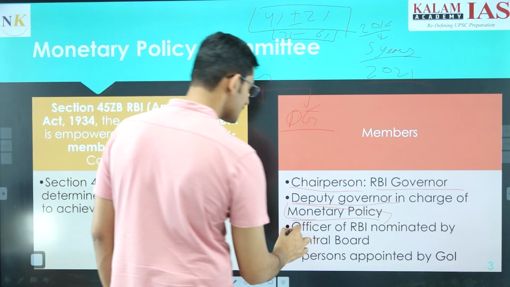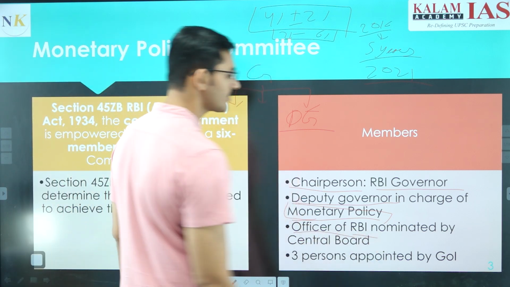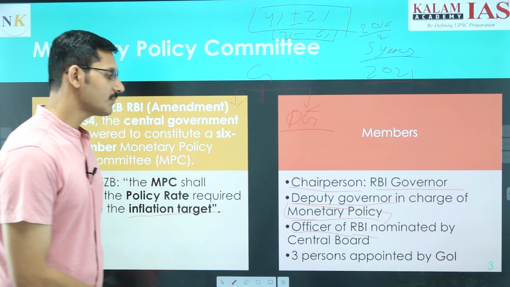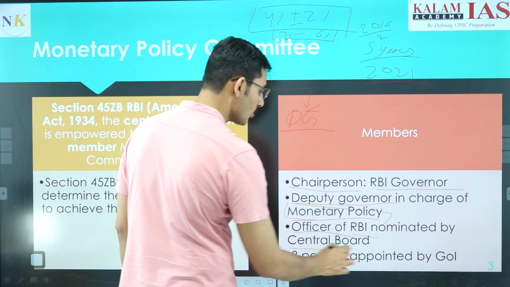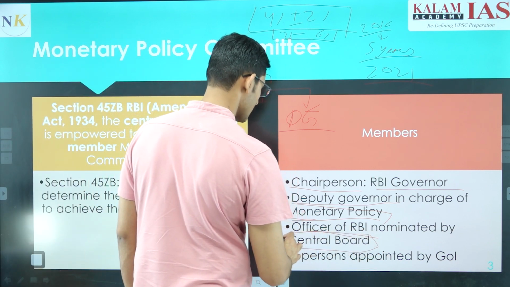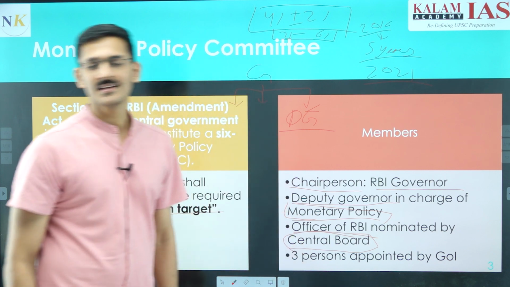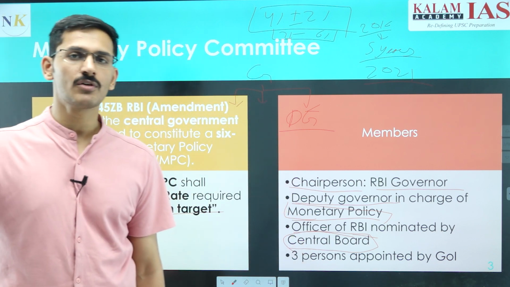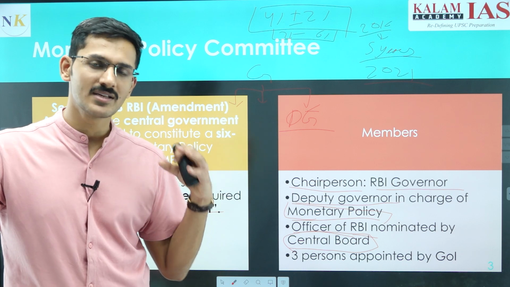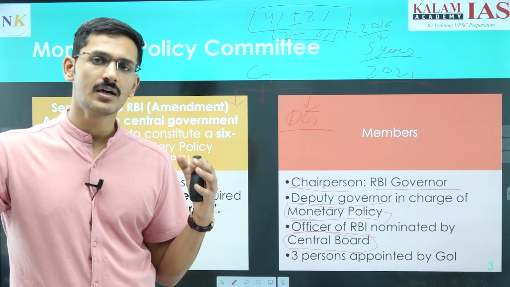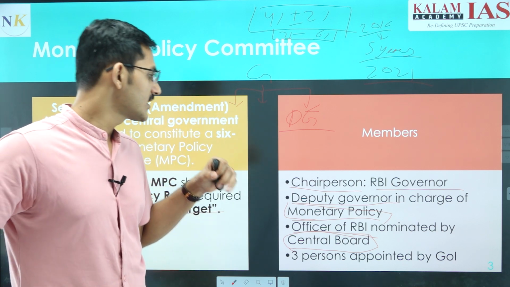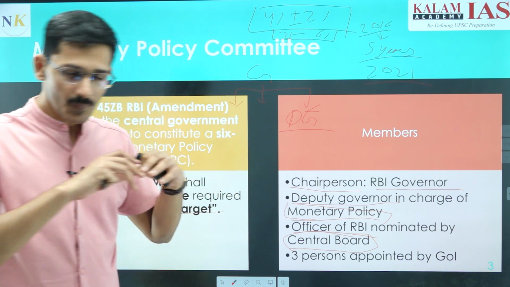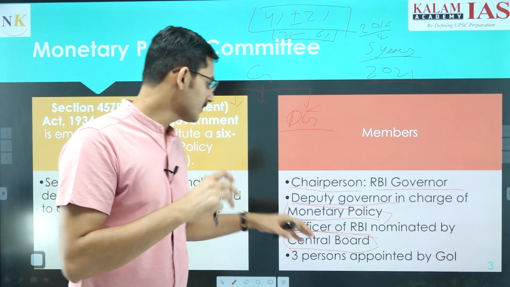Then one officer of RBI, one of the employees of RBI, will be nominated by the central board. That is the board which governs the Reserve Bank of India. The RBI is headed by the governor, and it is regulated and maintained by the central board.